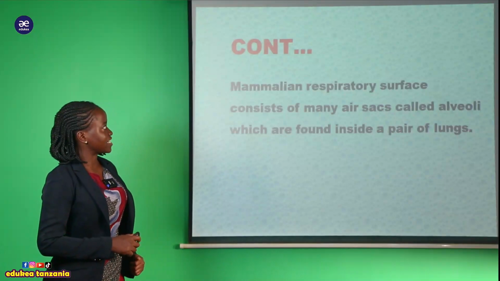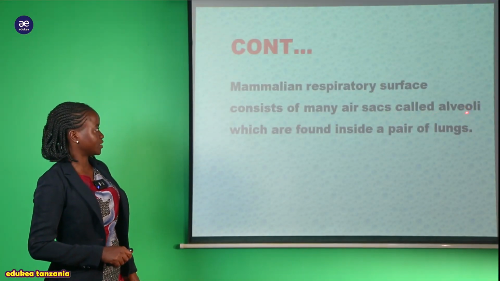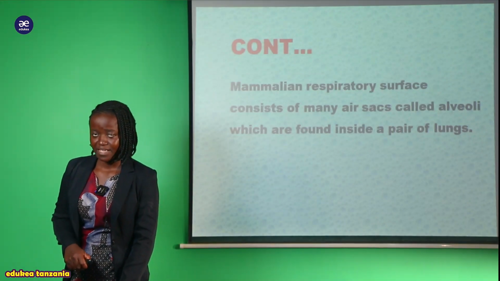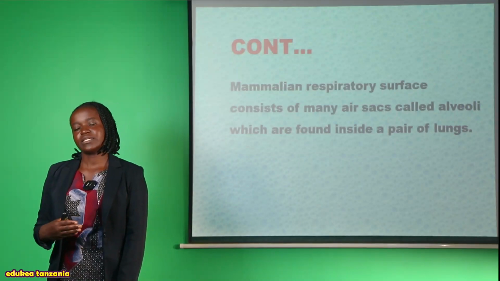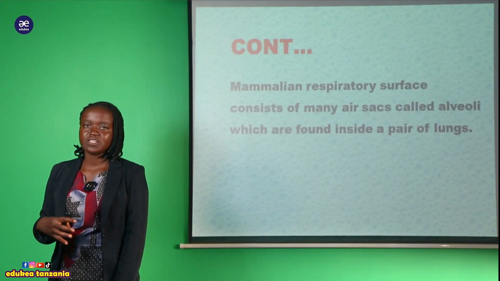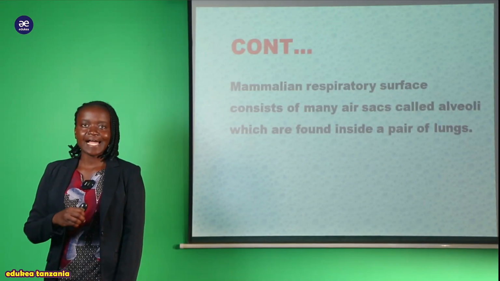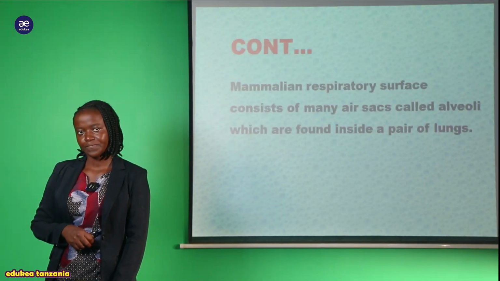And now we can say that the mammalian respiratory surface consists of many air sacs called the alveoli, which are found inside the lungs. So now when we are talking about mammals, let's take an example, human being. Within the human being there is a lung. So within the lungs we have the alveoli. And within the alveoli is where gaseous exchange is occurring.